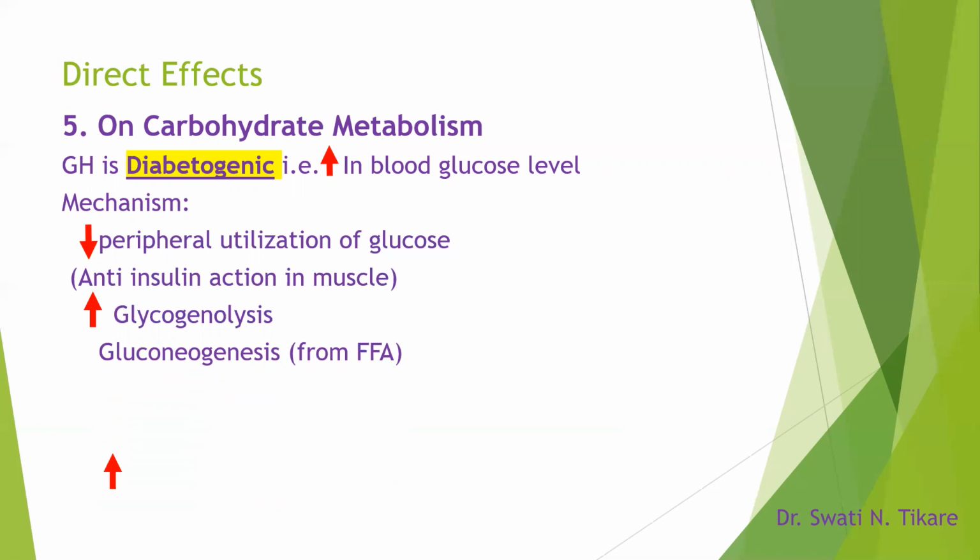As the word says, new glucose is formed from some substrate other than carbohydrate. What we saw of its action on lipids was lipolysis, and free fatty acids had increased. Here the free fatty acids are converted to glucose and it increases the glucose level. So in these three mechanisms, growth hormone increases the blood glucose level and hence it is diabetogenic.